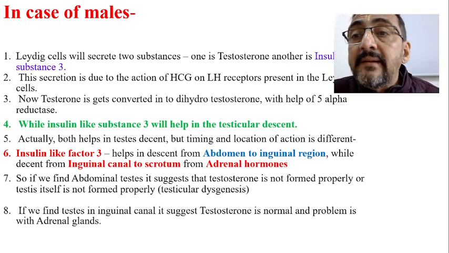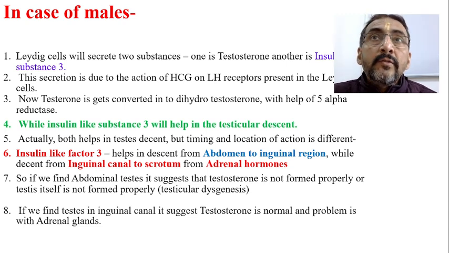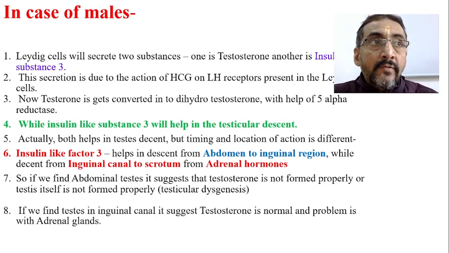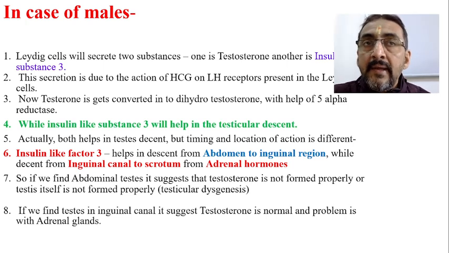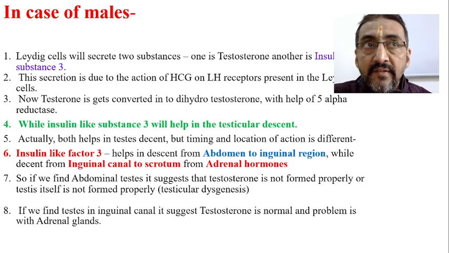Now what happens? The second type of cell is the Leydig cells. These again produce two important substances. So we are talking about SRY, the Y chromosome, in case of males, and in the males all these happenings take place. The second type of cell present is the Leydig cells, and they will secrete two important substances.